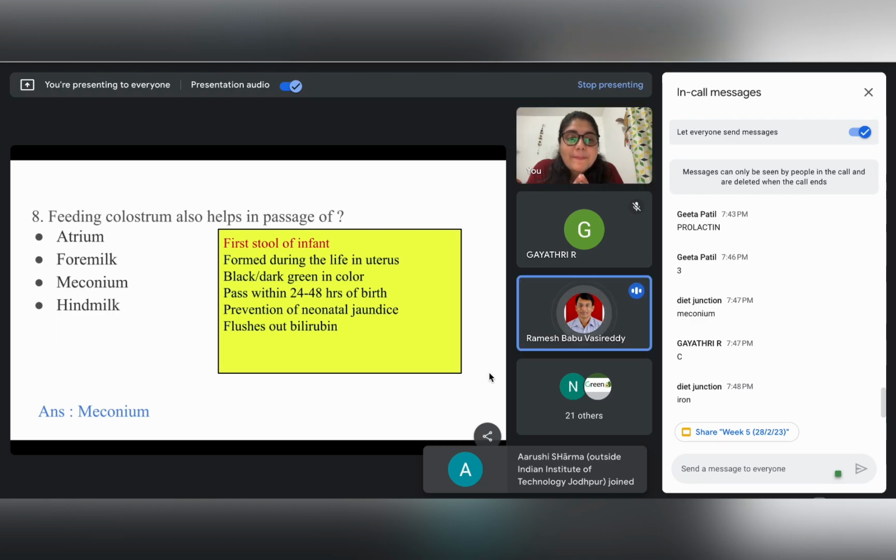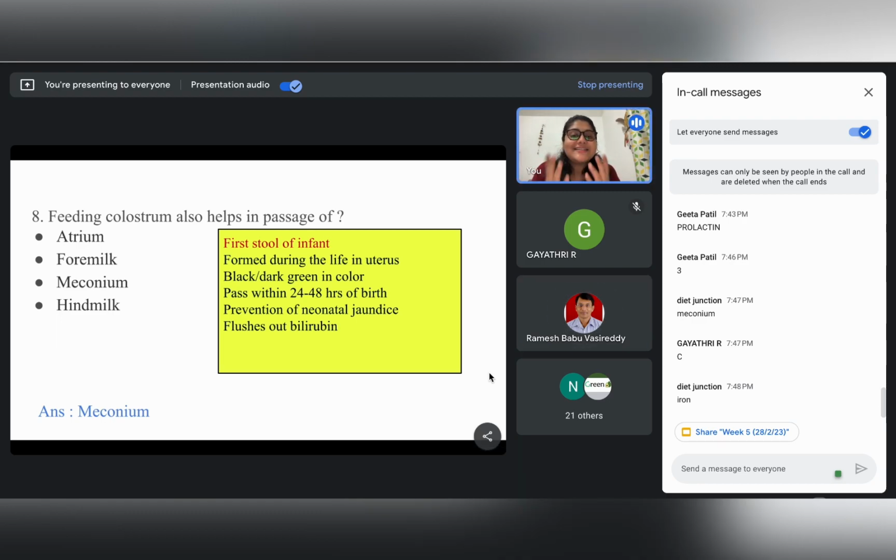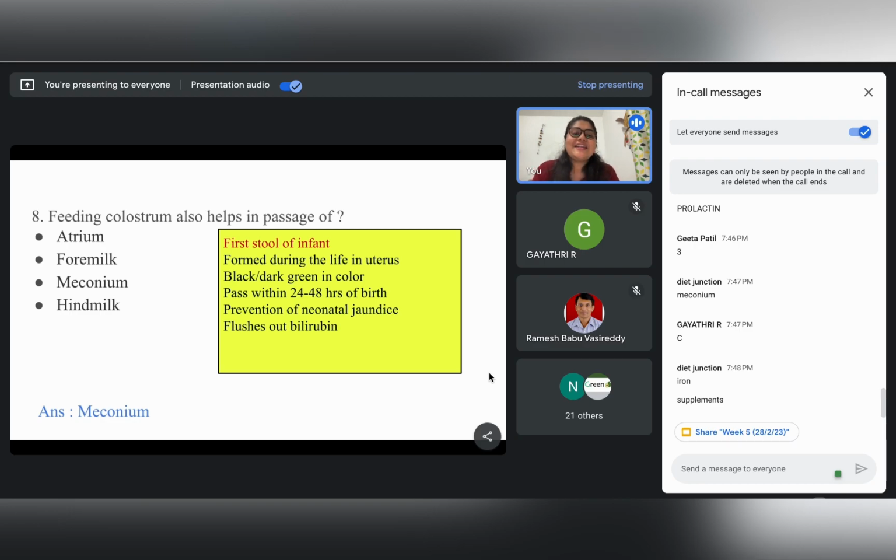It has more bilirubin in it. Yes, the answer is already on the slide. It is not because of iron and supplements, it is mostly because of bilirubin, right? Bilirubin is a pigment which gives it its characteristic dark green or black tarry color.